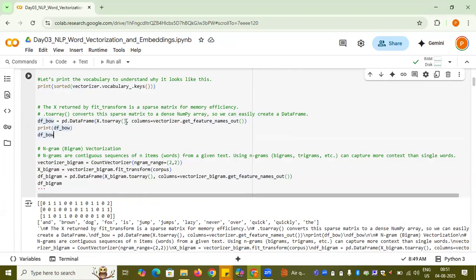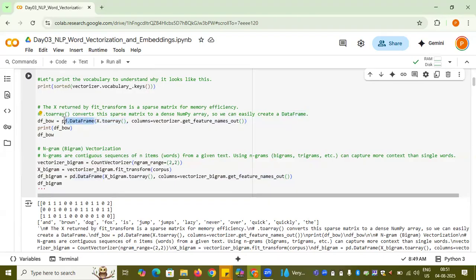For that, I am using X.toarray, where vectorizer is the one I have. For my column names, I use vectorizer.get_feature_names_out, which essentially gets the tokens out of it and gives you the column names. Each column is a token, and this is the vectorized form of the corpus that you have obtained after fitting the vectorizer on it.